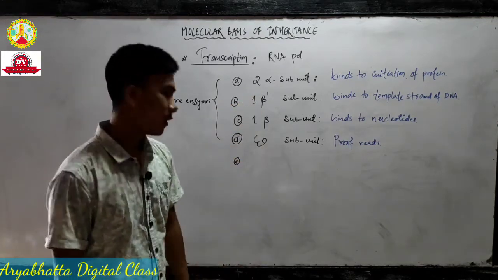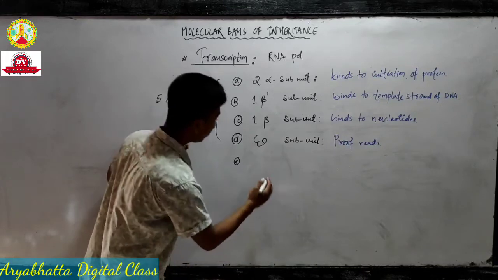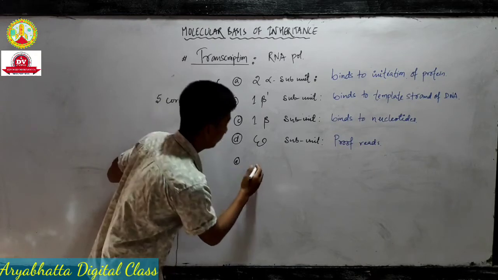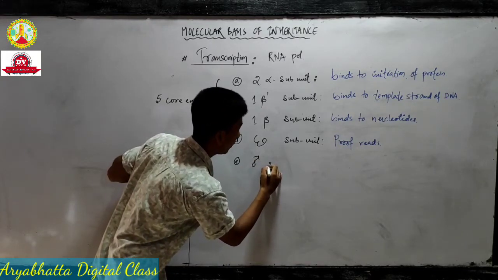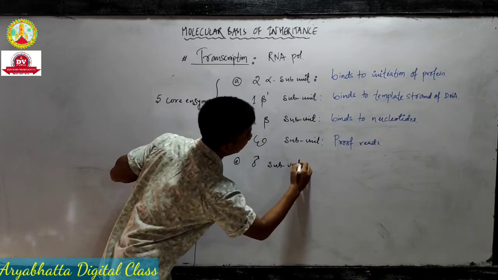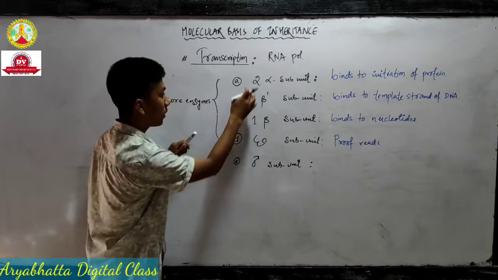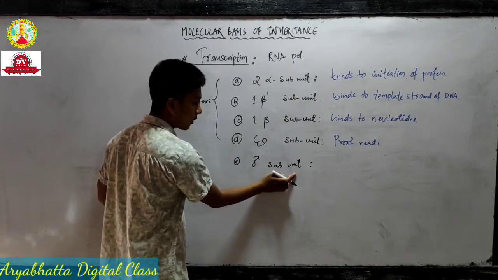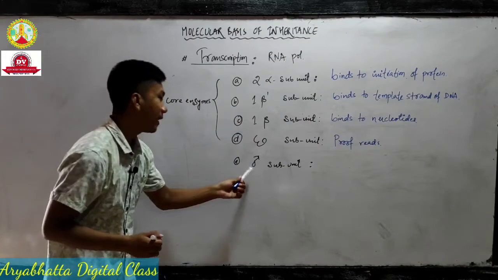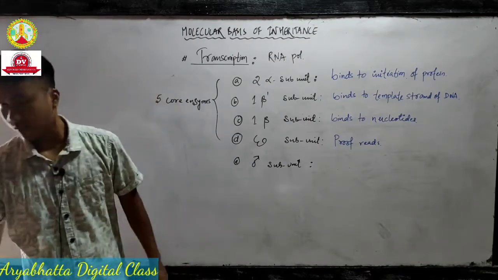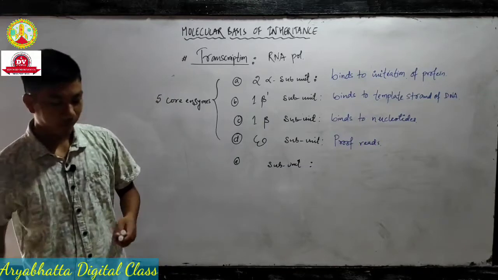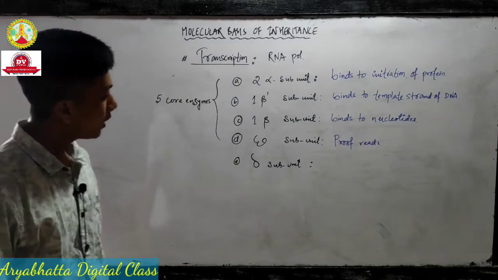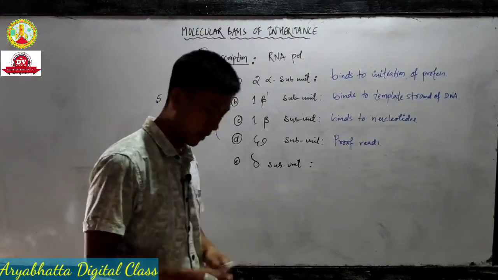Apart from these subunits, they also contain other subunits. So I am continuing after D, then E, then we have the sigma subunit. Sigma subunit, okay. But all these 4 subunits are called the core enzyme. The sigma subunit, do not call it a core enzyme. This is not the sigma, this is a male symbol. Okay, this is the sigma subunit.